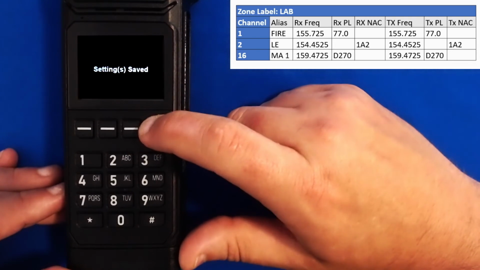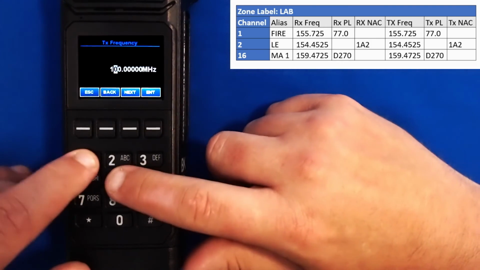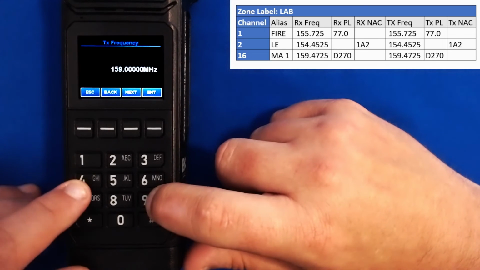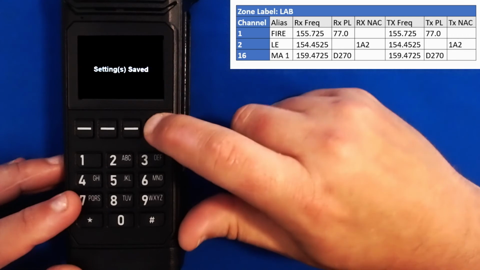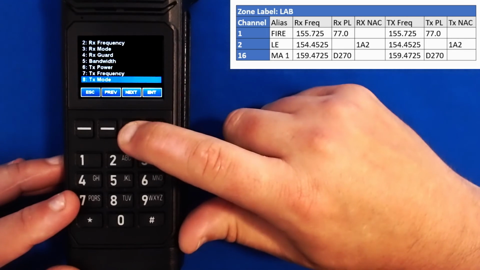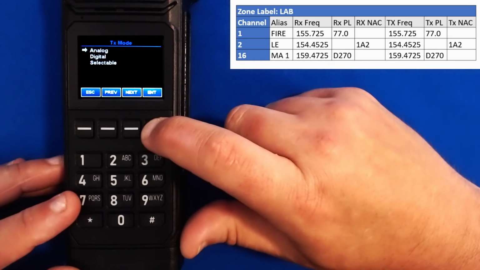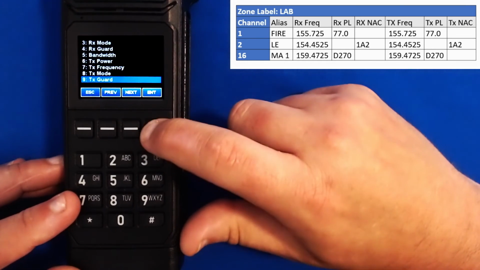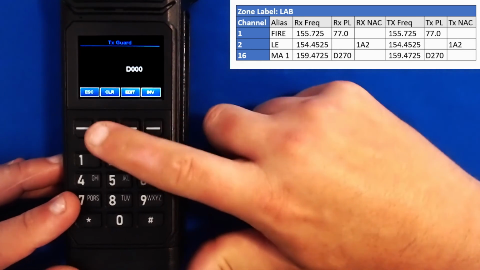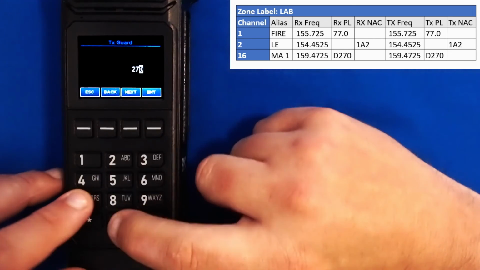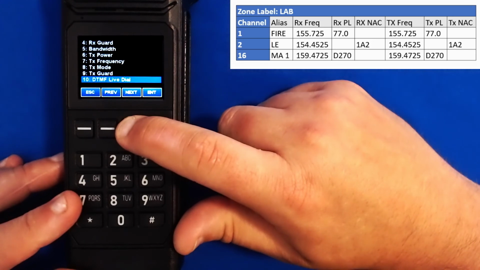My bandwidth should always be narrowband. Transmit power, high is good. Transmit frequency, we'll clear this out. 159725. Enter. We'll go down to my transmit mode. I have a PL tone, even though it's a DPL. That means I'm analog. I'm going to go down my tone guard, select digital, 670. DTMF live dial is okay.